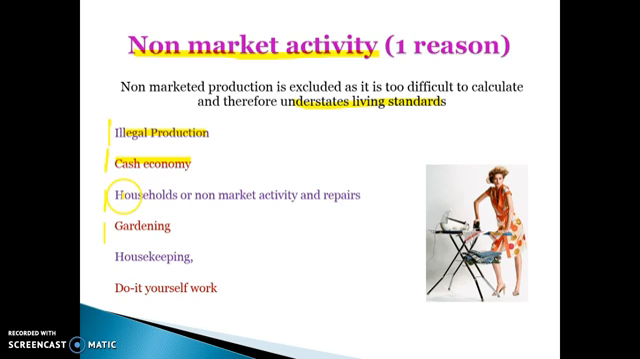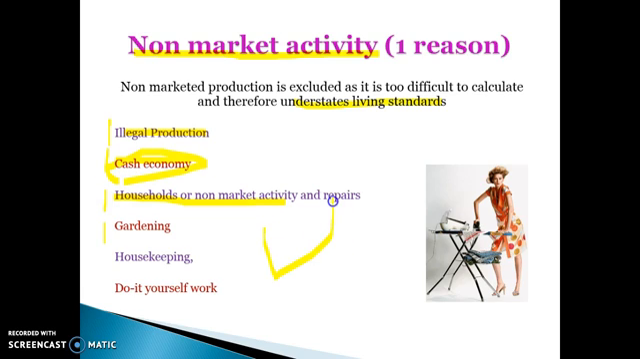It doesn't include household activity, so if you do the ironing or the washing, or if you get a tree lopper to your house and then you cut up all the wood, the tree lopper would be included, but not you cutting up your own wood for firewood. Any gardening you do or housekeeping or any do-it-yourself work would not be included as part of our GDP. Again, back to that tree lopper, if the tree lopper asked you to pay him in cash so he didn't have to declare it, that wouldn't be included as well.